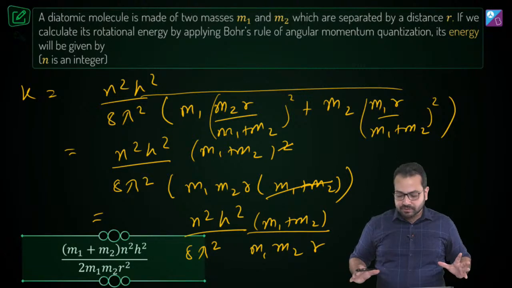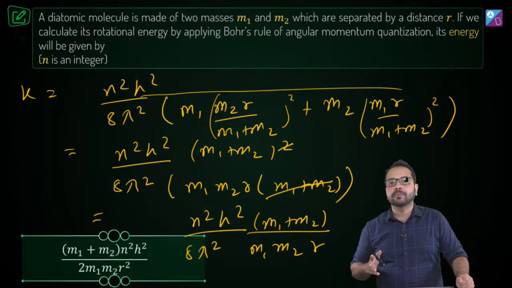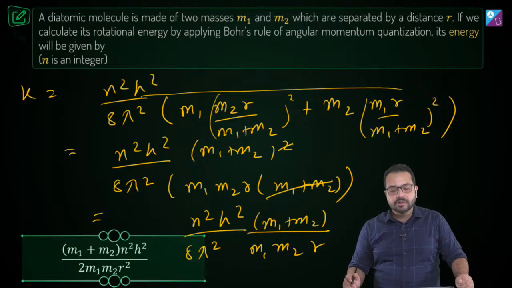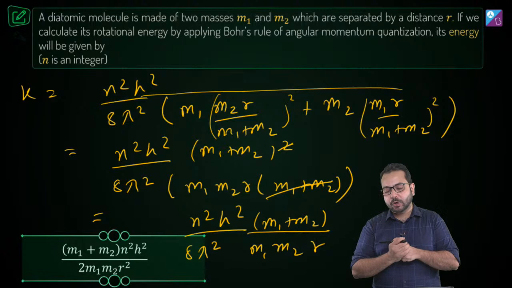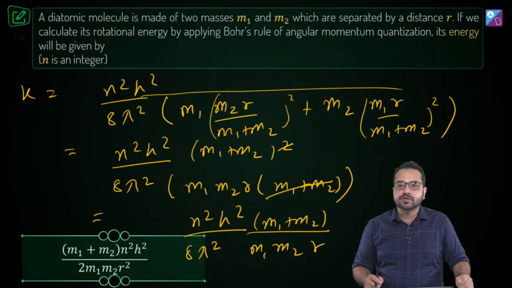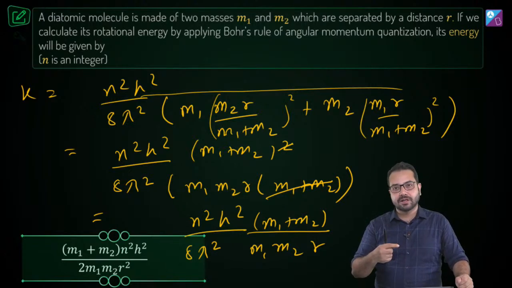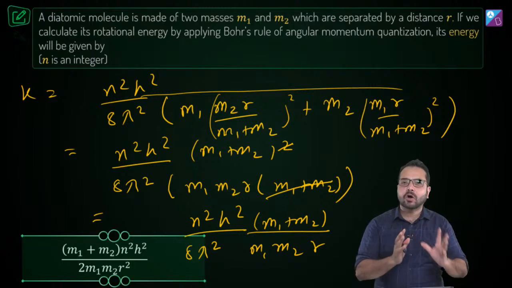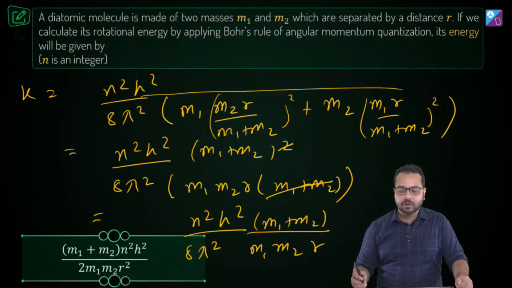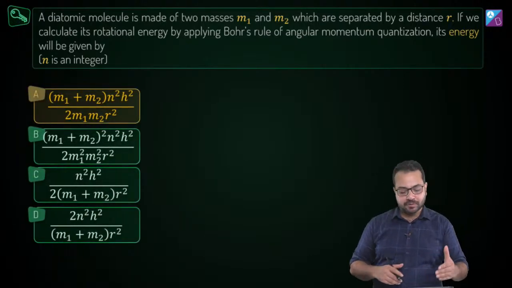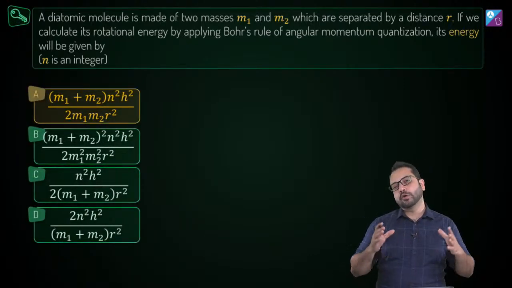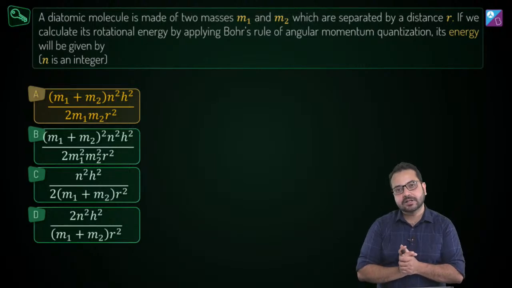Now none of the options are matching with the answer, so we will go for the closest option. Unfortunately, none of the options given is exactly right, but it's almost right, so we are going to go for the closest possible option. The closest possible option is option A, so we are going to go with that. Is that clear?